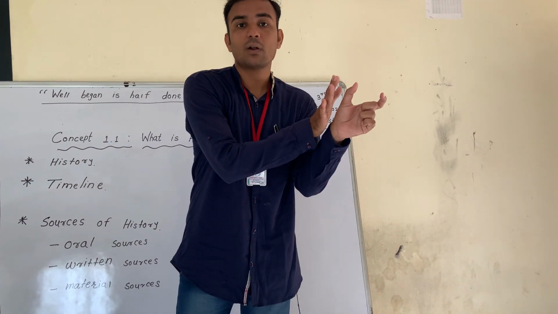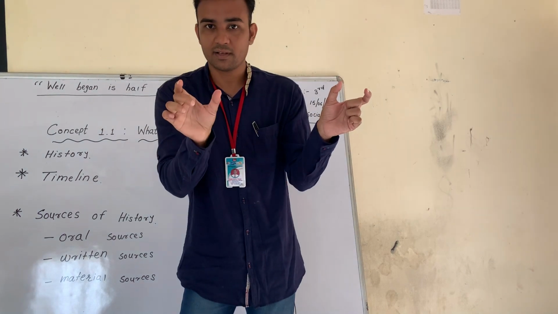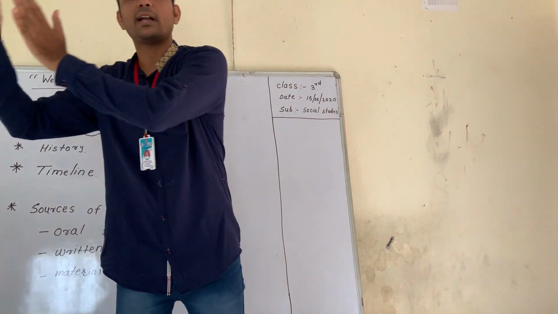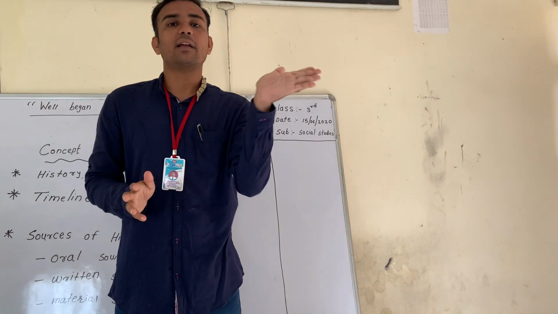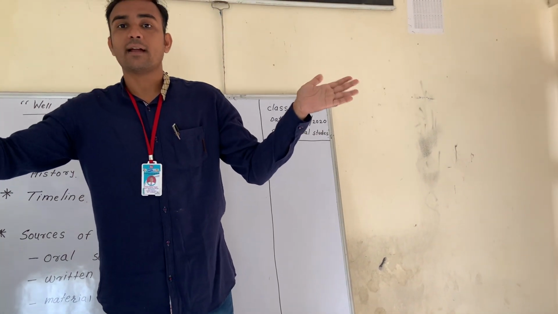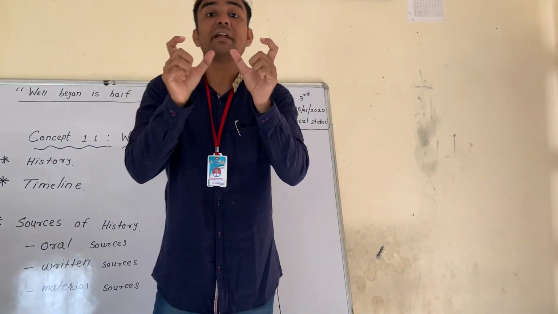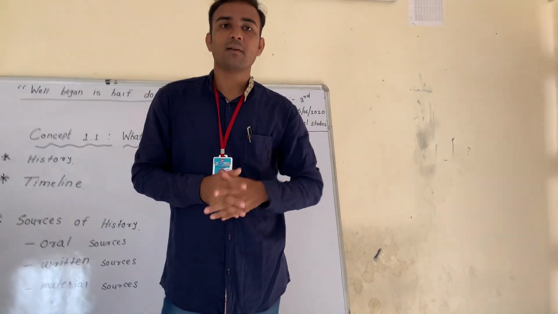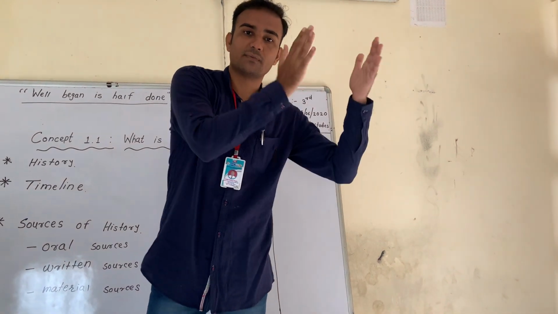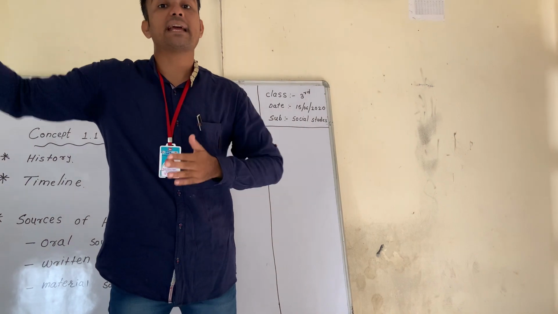After that, when you are moving towards the right side, it means that the second situation is coming. After that, third one, and after that, fourth one. It means that left side is the initial, right side is the ending, and the middle is the medieval age. Means we will have to say that is the first point, second point, third point. According to that, a timeline has been given.